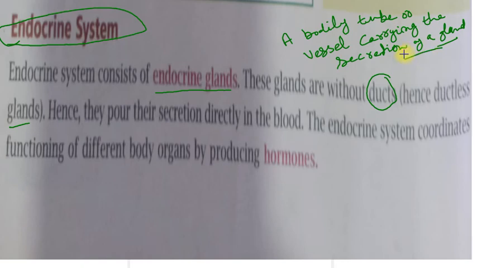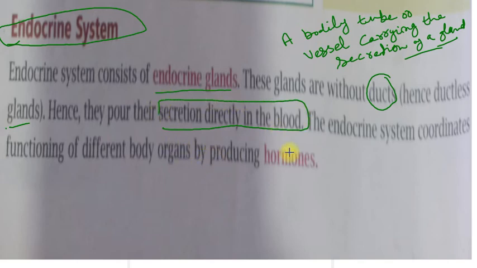So here these ducts are not present, so these endocrine glands are called ductless glands, right? Now if these ducts are not present, then how do they function? They pour their secretion directly into the blood without any duct, right?